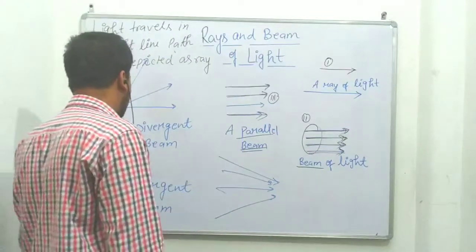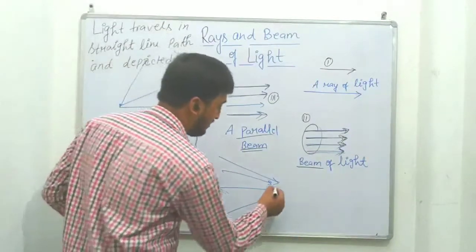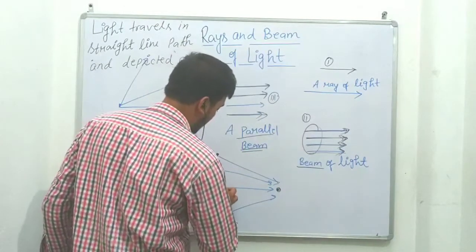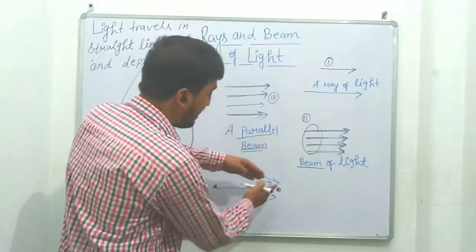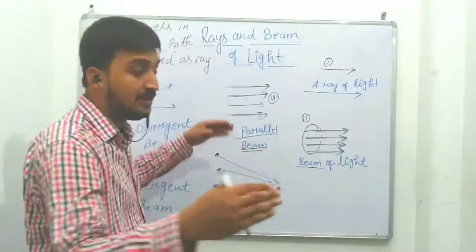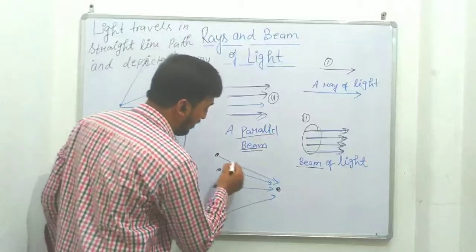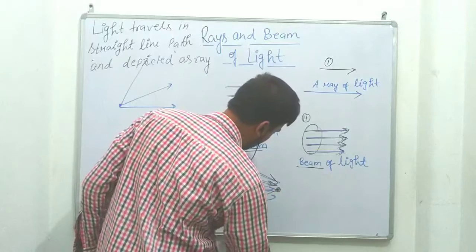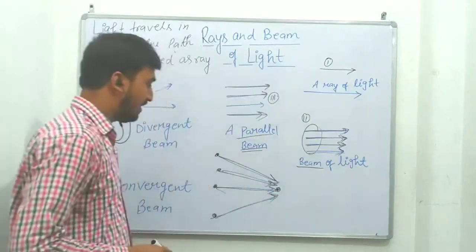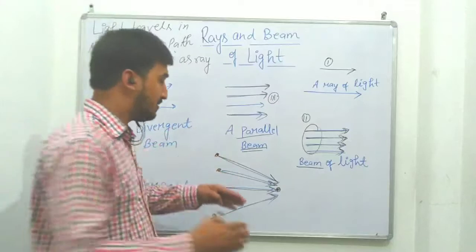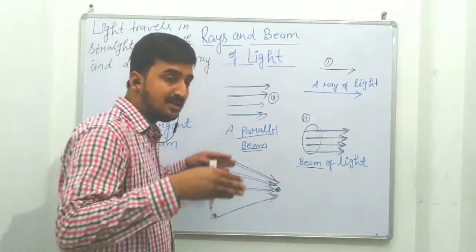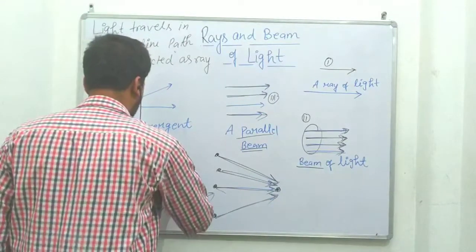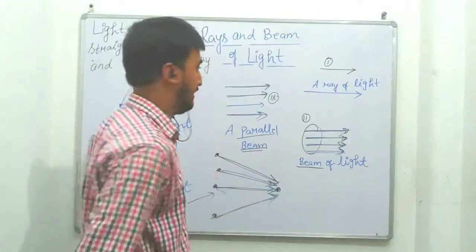Next one is convergent. Convergent means if light is coming from different points and it is coming to one point, from different sides light is coming and it is coming to one point. So it is the concept of a convergent beam of light. Light is coming from different directions, but it is coming to a point. It means light is converging at a point. So it is the concept of a convergent beam of light, because it is a collection of rays.